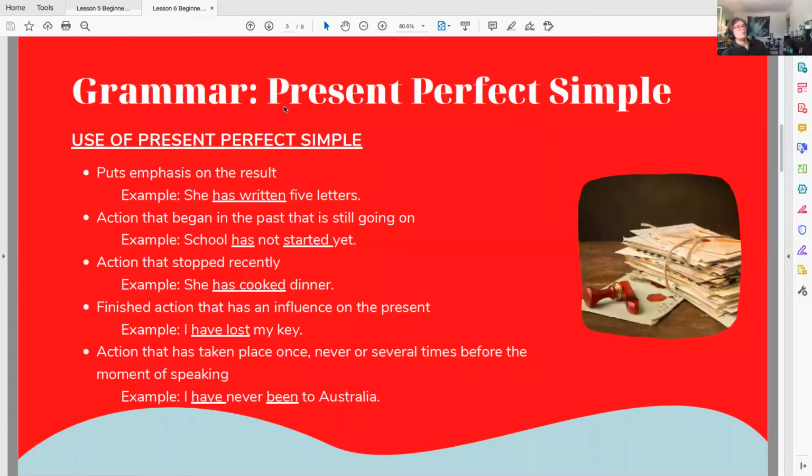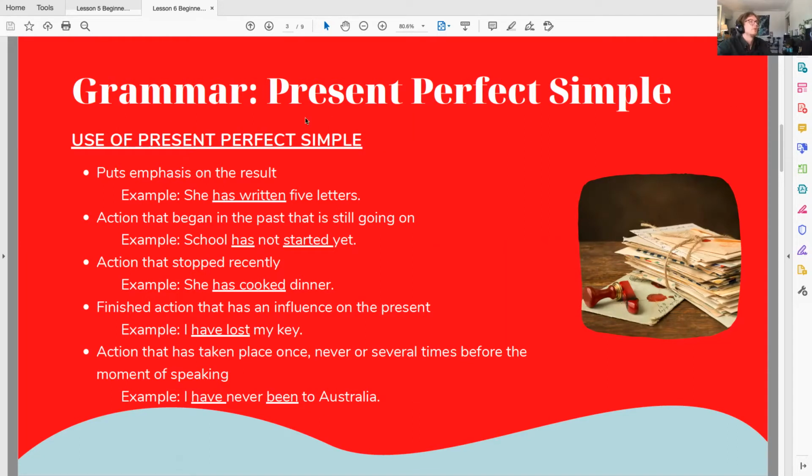So, when using the present perfect simple tense of verbs, what we're doing is we're either putting the emphasis on the result of a given action. So she has written 5 letters, or we're talking about actions that began in the past and are still going on. School has not started yet. Actions that have stopped recently. She has cooked dinner. A finished action that has an influence on the present. I have lost my keys. Or an action that has taken place once, never, or several times before the moment of speaking. So you would say, I have never been to Australia.